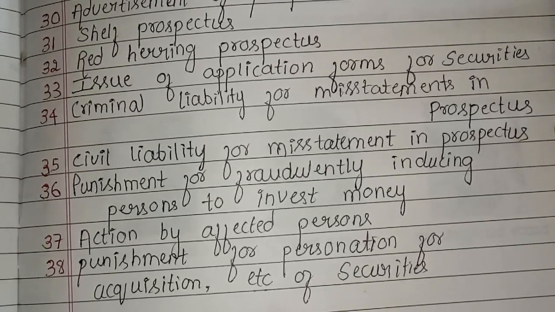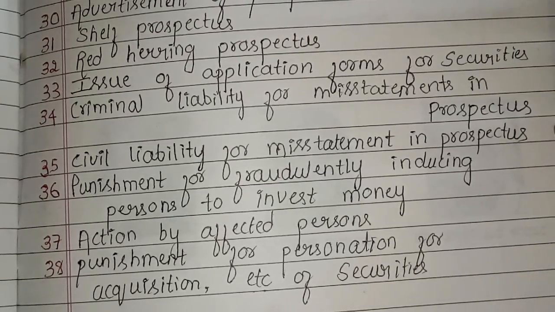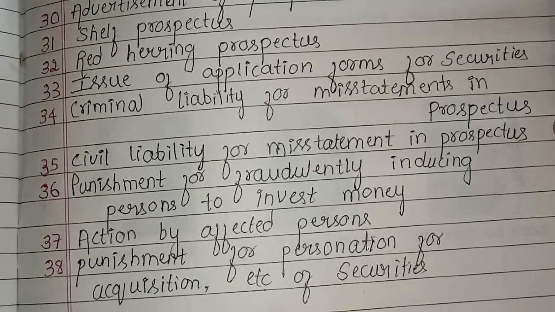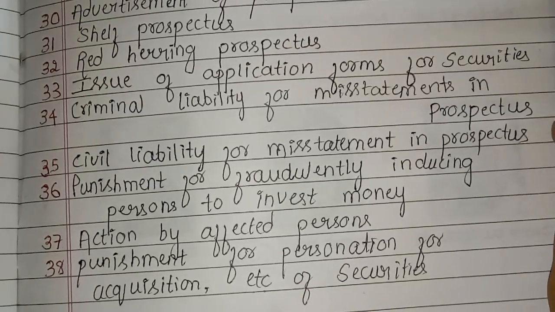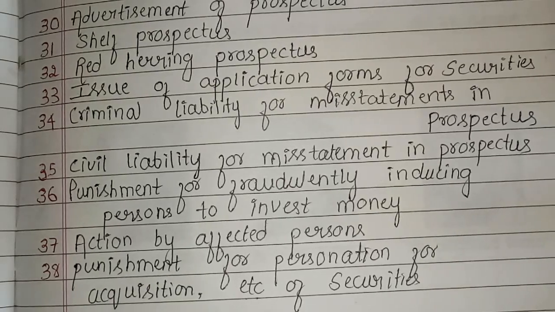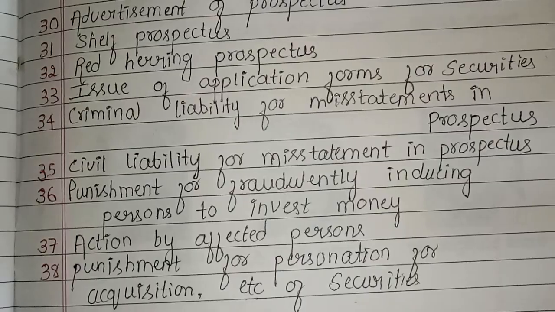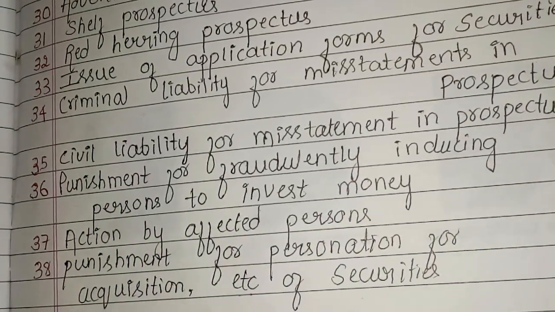The next section is section 38. Section 38 is punishment for personation for acquisition etc. of securities. Section 38, punishment for personation for acquisition etc. of securities.